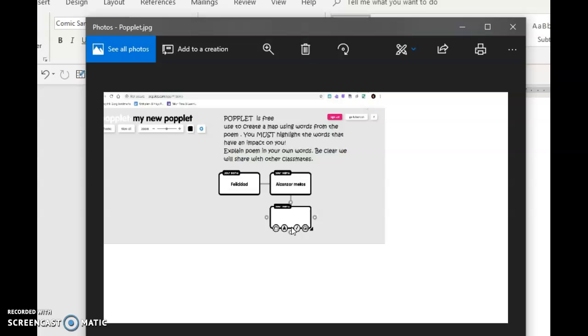Some of these words, if you think it might be a little tricky for us to understand, you may want to research a little bit before you use them in your mapping. So when we engage in talking about this map, you are ready to explain.